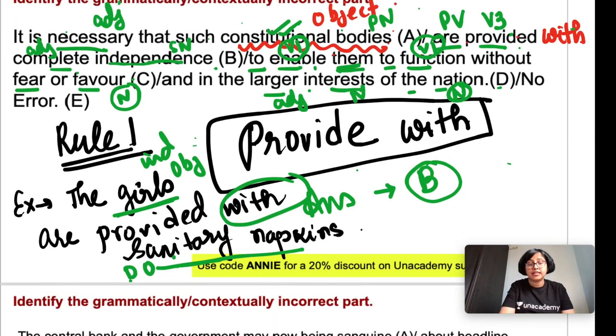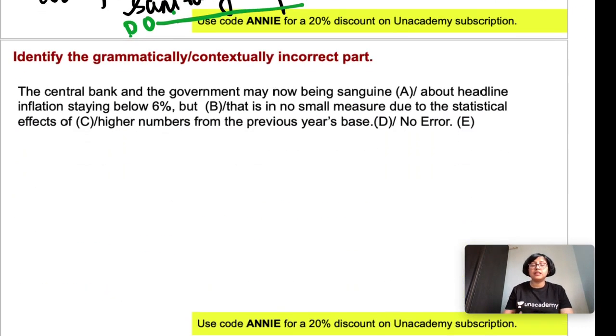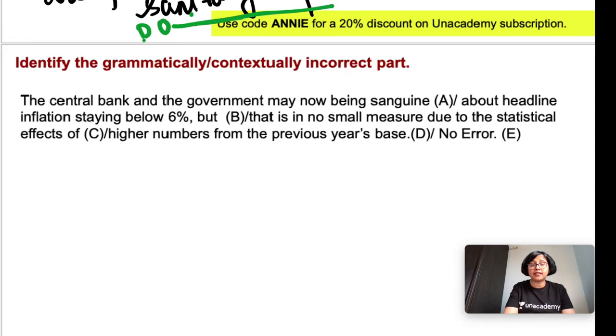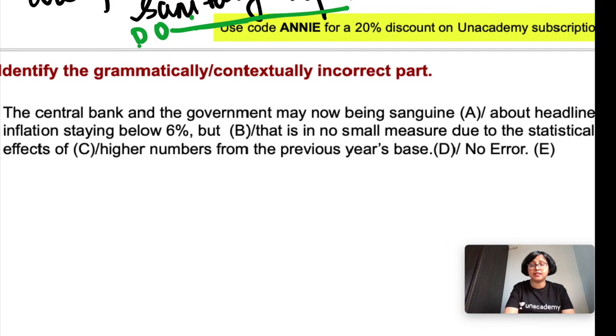Next, the central bank and the government may now being sanguine about headline inflation staying below 6%. But that is in no small measure due to the statistical effects of higher numbers from the previous year's base.